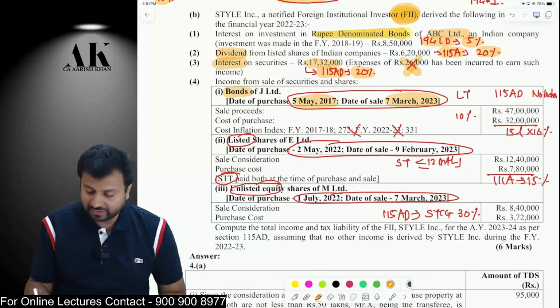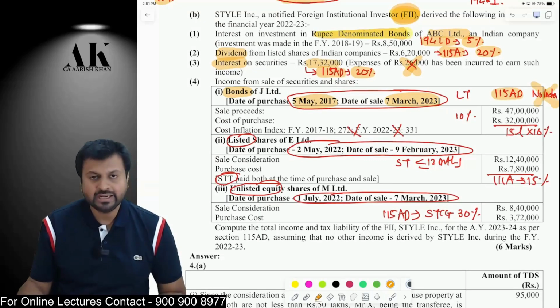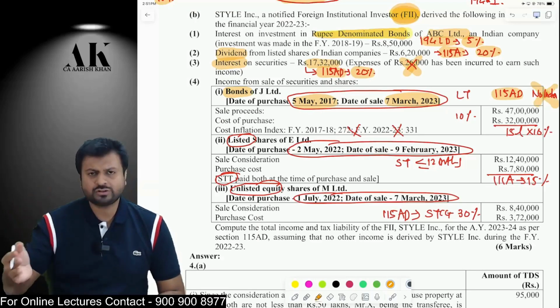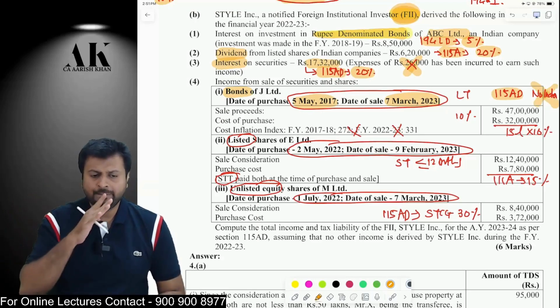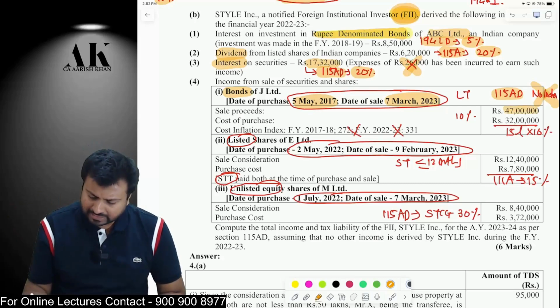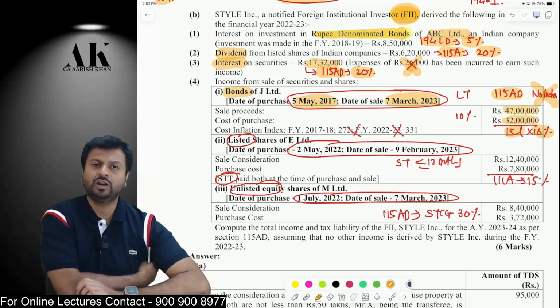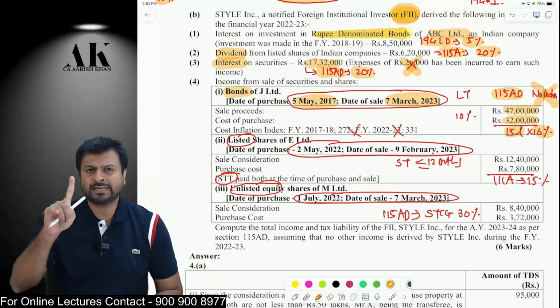Therefore, it will be covered in 115AD. But in 115AD, even though it is long term, purchased in 17, sold in 23, even though it is long term, indexation benefit will not be available. Therefore, 47 lakhs minus 32 lakhs, 15 lakhs. And in 115AD, general long-term capital gains are taxable at 10%.